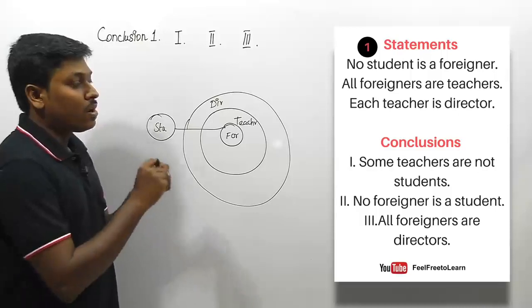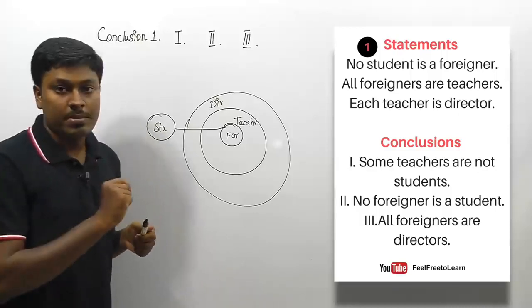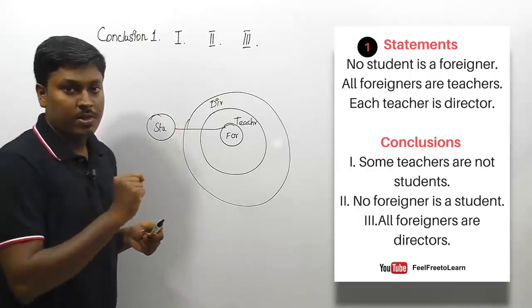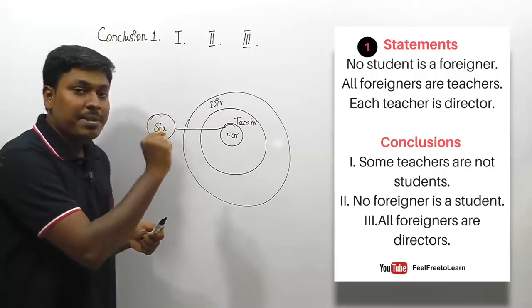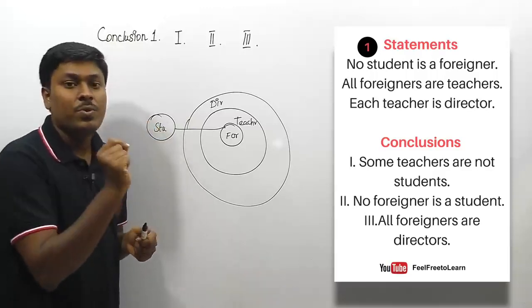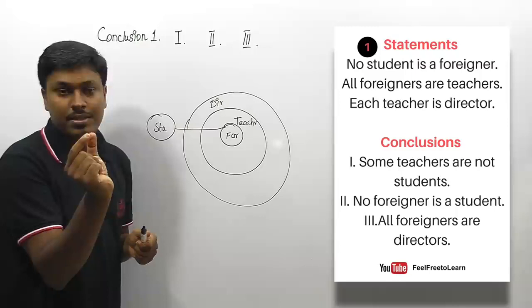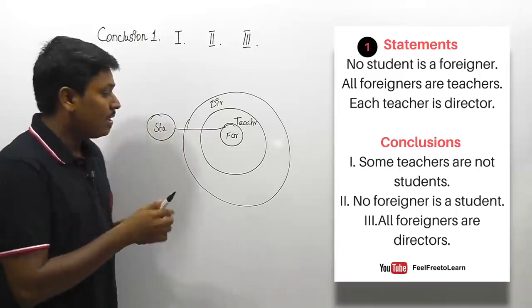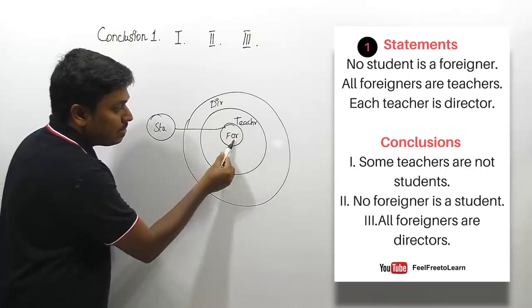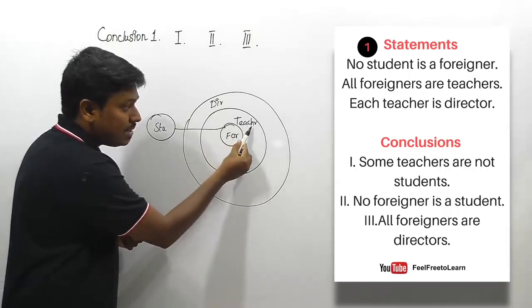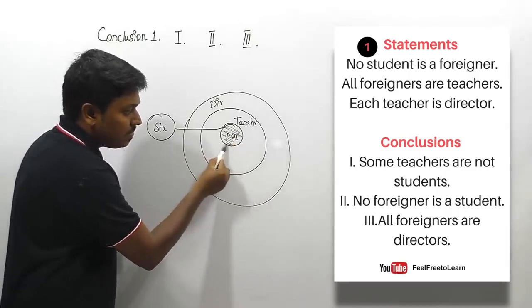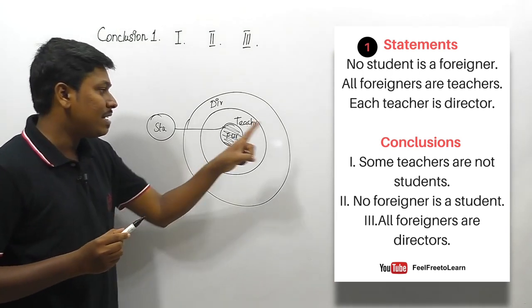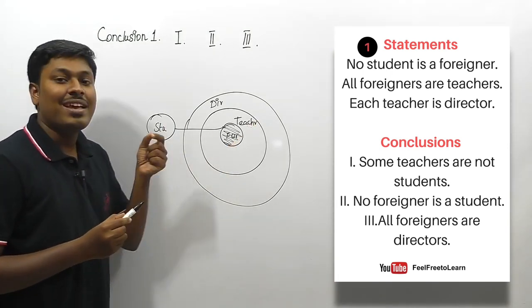Some teachers are not students. It is based on the some-not concept, right? Friends, listen carefully. If it is based on some not, first of all you need to read only the first two words. Some teachers are not students. The first two words are some teacher. Teacher-some will be this region. This region is not student, which is exactly correct.